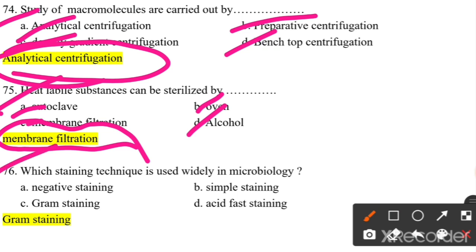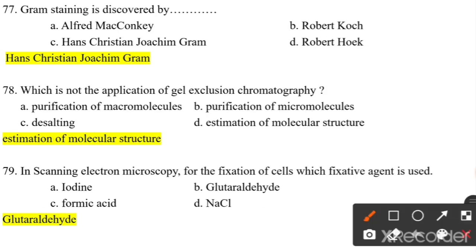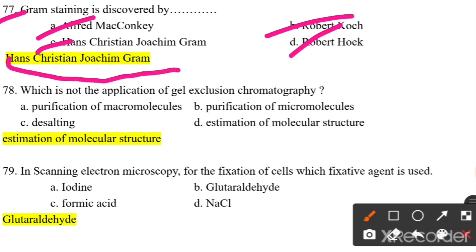Which staining technique is used widely in microbiology? Negative staining, simple staining, gram staining, or acid fast staining. Mostly gram staining is used in microbiology because it is a differential staining and it is used to differentiate microorganisms, especially bacteria, into gram positive and gram negative. Gram staining was discovered by whom? Alfred McConkie, Robert Koch, Robert Hooke, or Hans Christian Joachim Gram. So Hans Christian Joachim Gram discovered the gram staining technique.